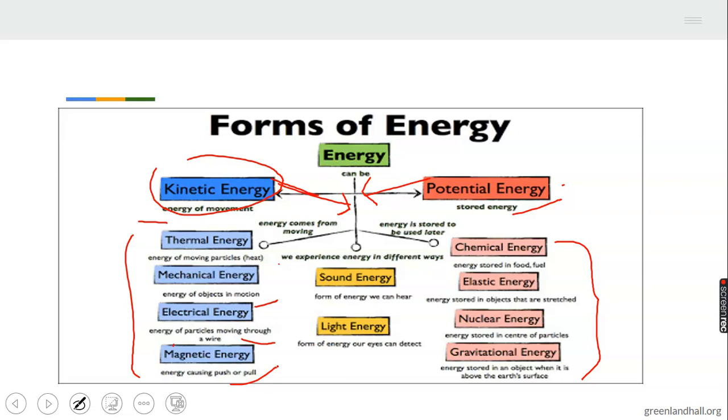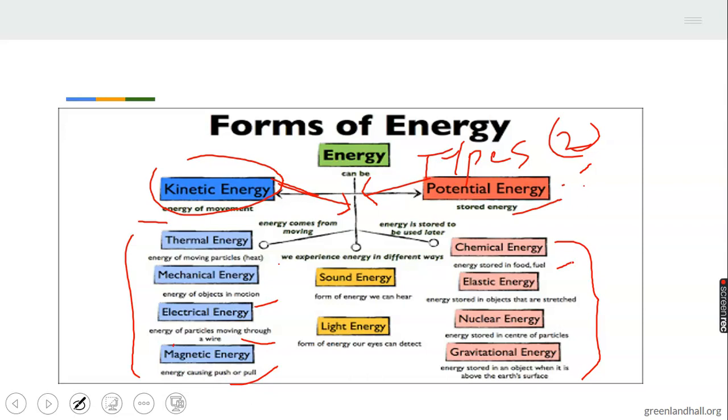Now we go to the second part of the picture here, which is the two types of energy. I told you that these two are the types. The types are just two. And under the two types, we have different forms. Now we have chemical energy under potential energy, stored in food and fuel. Then we have elastic energy, stored in objects that are stretched. That's why we have elastic rubber, or maybe a rubber band. What we have in a rubber band is elastic energy. That's why it can stretch.